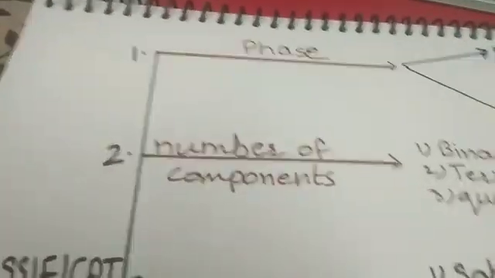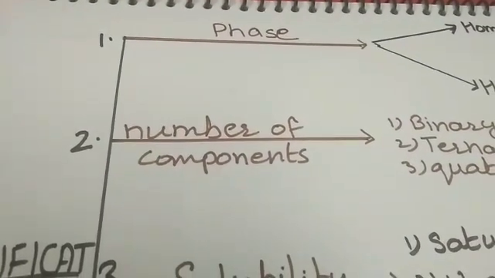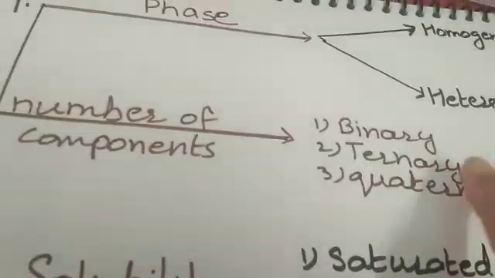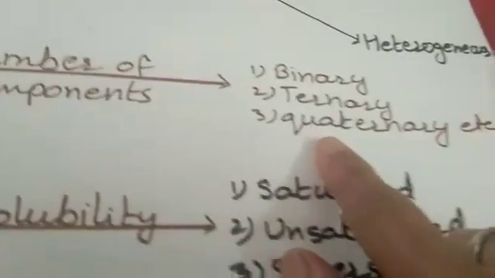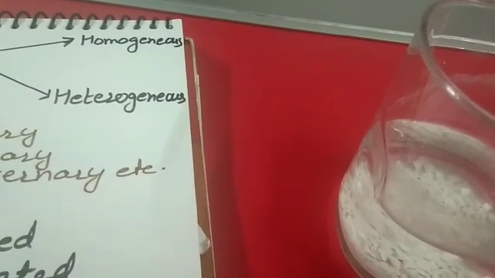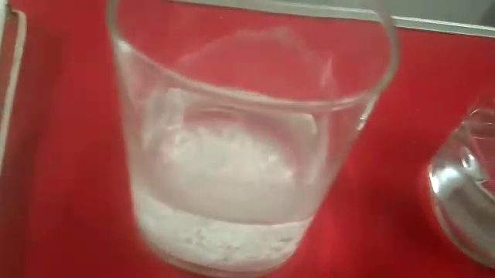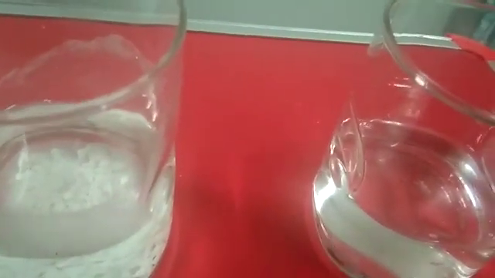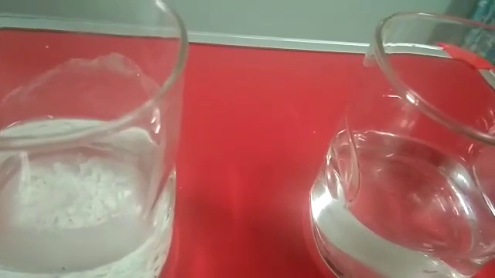Based on number of components, mixtures can be classified as binary, ternary or quaternary, etc. Binary means it is a mixture of only 2 components. Say for example, chalk powder and water. There are 2 components in the mixture, water and chalk powder, or salt in water. Again 2 components. These 2 are examples of binary mixture.